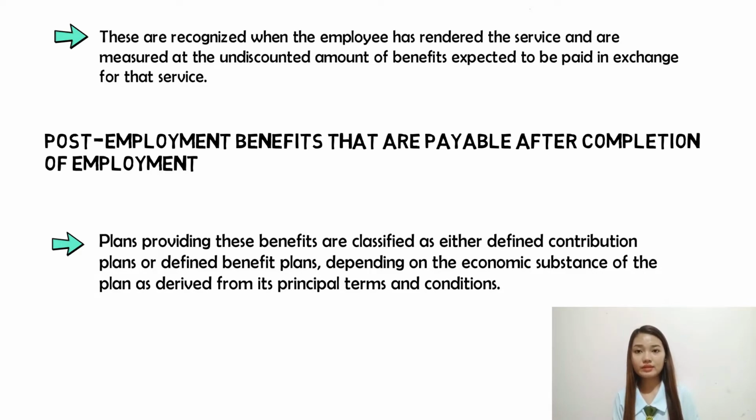It discounts that benefit in order to determine the present value of a defined benefit obligation and the current service cost, deducts the fair value of any plan assets from the present value of the defined benefit obligation, determines the amount of the deficit or surplus, and determines the amount to be recognized in profit and loss and other comprehensive income in the current period. Those measurements are updated each period.